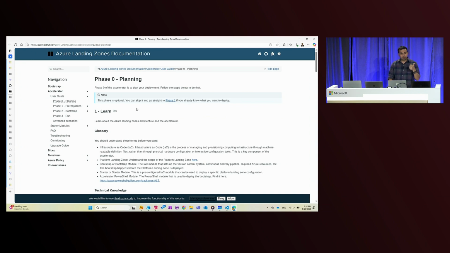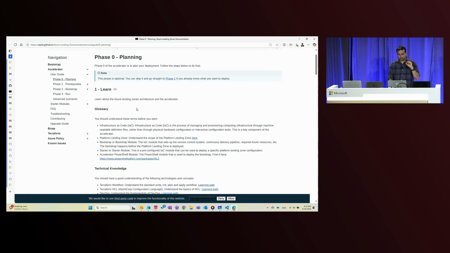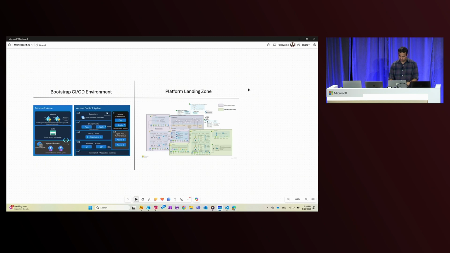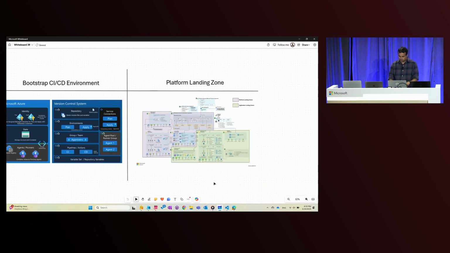Phase 0 is planning. So you're planning for two key things here. You're planning for your Bootstrap, so the Bootstrap environment that you will set up, and you're planning for your platform landing zones. A visual representation of that should be this diagram, and let me zoom in here for us, which should give you a better understanding of how this should look.